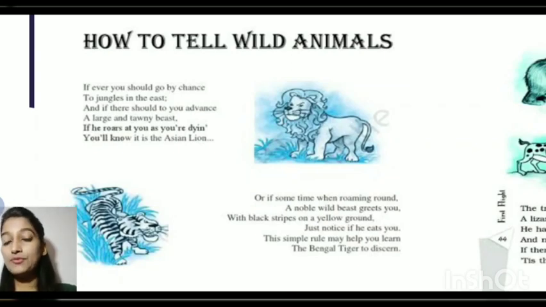Now let's see the rhyme scheme of this stanza. As you can see, the first line ends with chance, the second east, then advance. Chance and advance are rhyming, east and beast are rhyming, and Asian and lion are rhyming. So the first line is A, the second line B, the third again A, again B, and then C, C. So ABABCC is the rhyme scheme of this stanza. That's all about the first stanza.